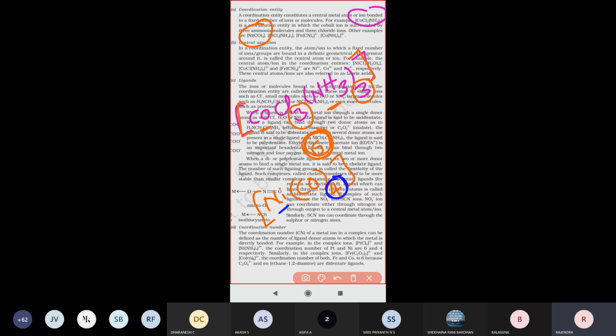Next, platinum dichloride diamine. Here the coordination entity is 2 plus 2, totally 4. Here 6 is the coordination entity, and next, here also 6 is the coordination entity. So inside the square bracket, the number of molecules or ions attaching with the central atom is called the coordination entity.